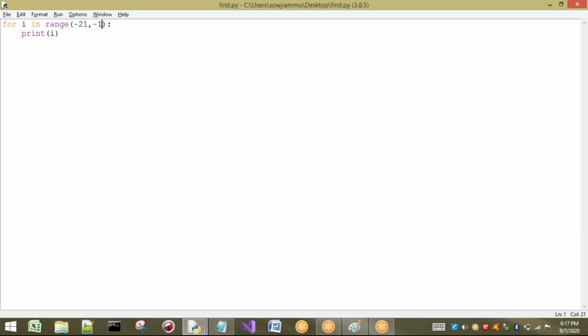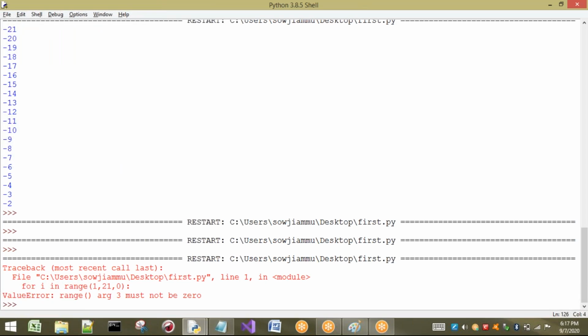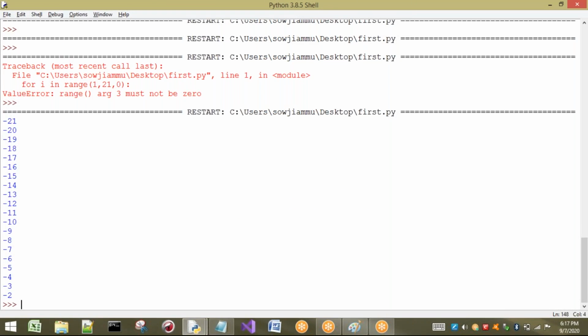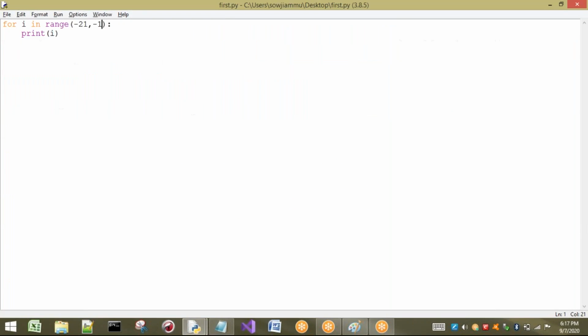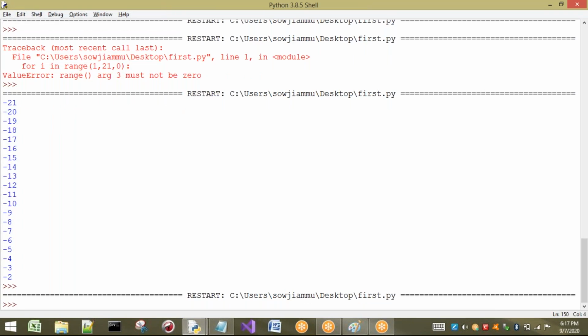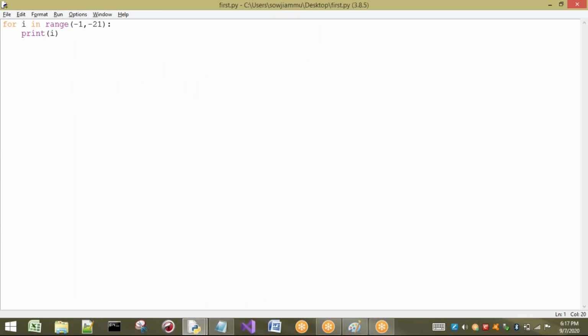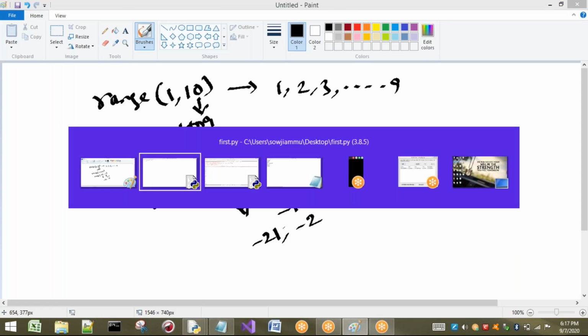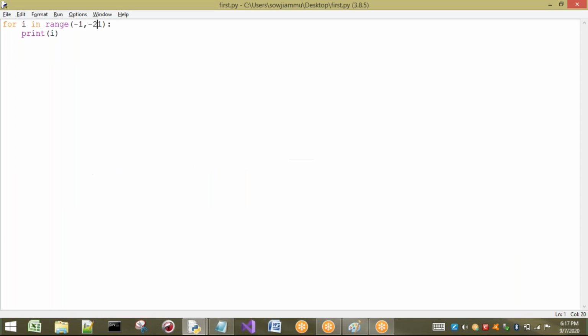Let us see this example. Already I have printed, I think. So see, up to minus 21 to minus 2. If you are going to take, let us consider here minus 1 and here minus 21, it is not possible for negative numbers to take in this range. We have some formula for how the values are generated. I will explain that formula also for you.